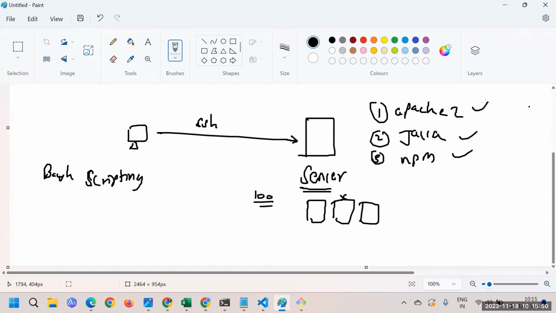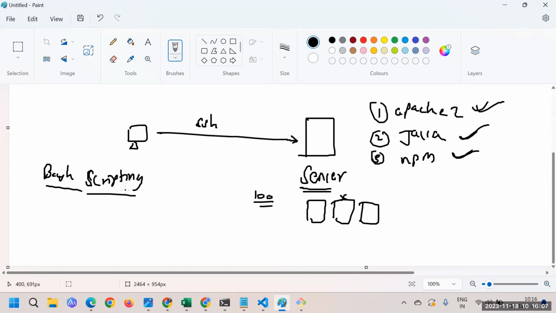Okay, so let's say for this command you are executing, then this command, then this command. Basically, you will put all these commands together in one file, and one by one you will execute those, so that we can call it bash scripting.